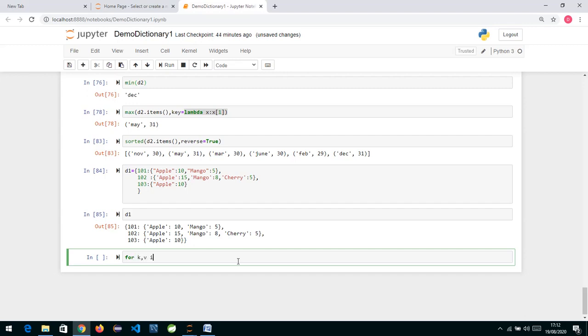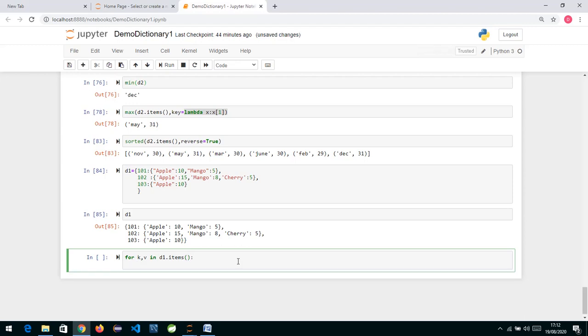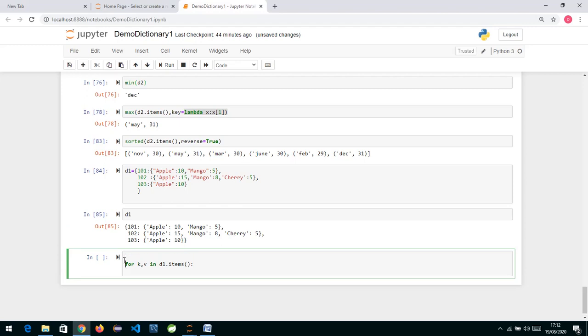Okay, I use `in d1.items()`, with empty brackets over here and a colon. What this will give me is a list of tuples of all key-value pairs. From that tuple I am taking the first key-value pair. So in K I will have 101, and in V I will have what is over here. Now I need to create a new dictionary, so I'll say D2 is equal to empty curly brackets.